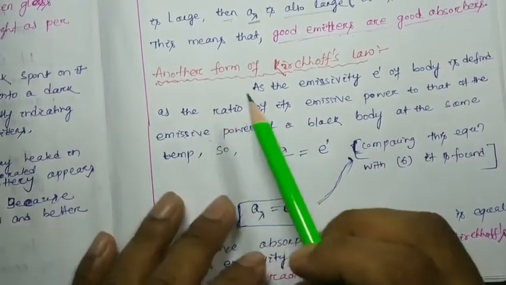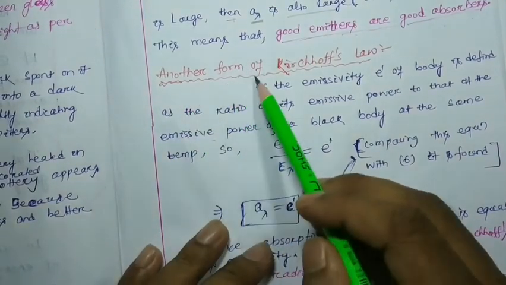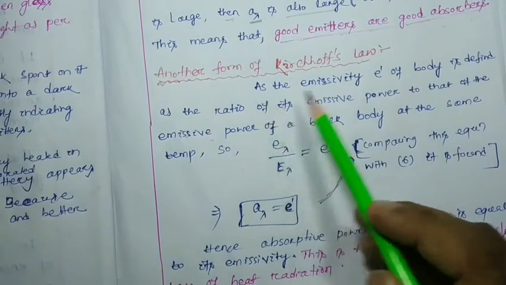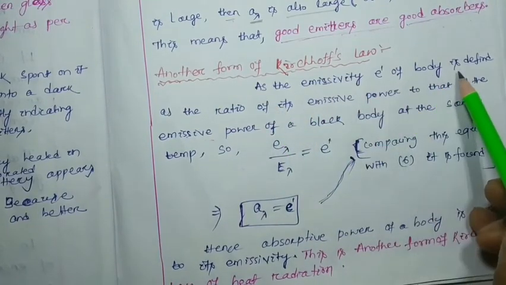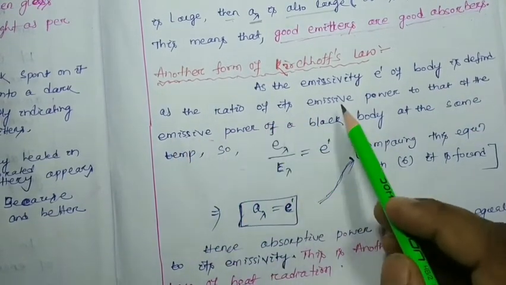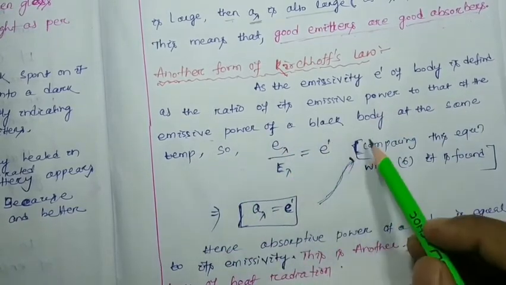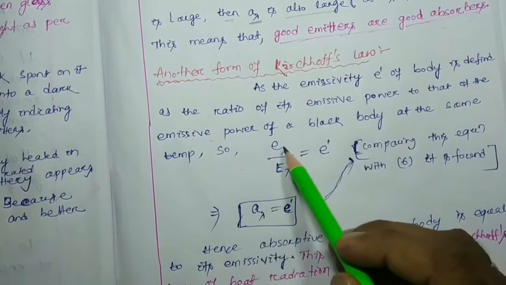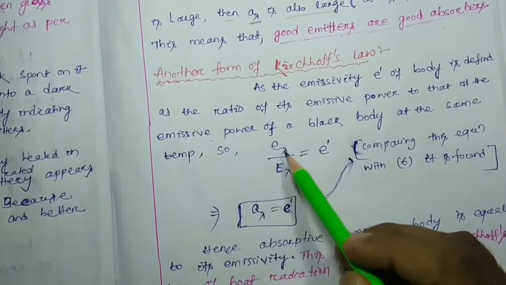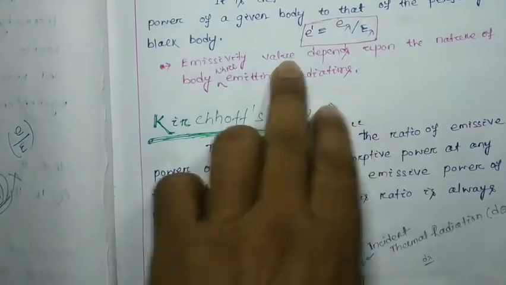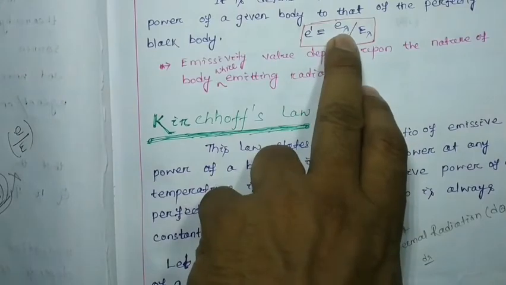Now we have to discuss another form of Kirchhoff's law. The emissivity e' of a body is defined as the ratio of its emissive power to the emissive power of the black body at the same temperature, so small e_lambda by capital E_lambda will be equal to e', whatever we discussed in our last class. That is, e' equals small e_lambda by capital E_lambda.